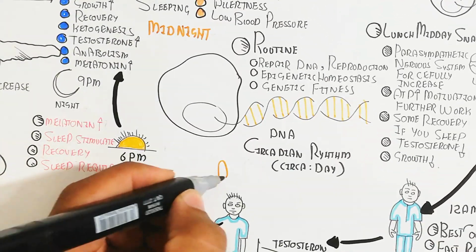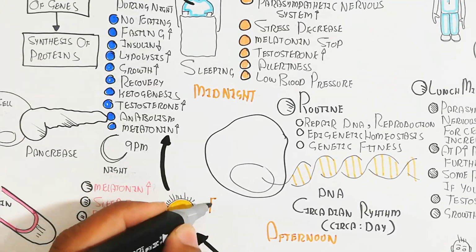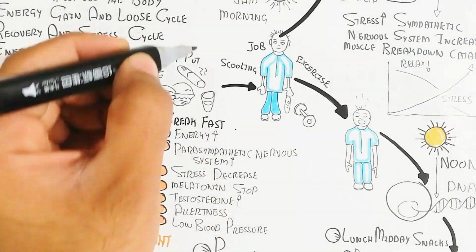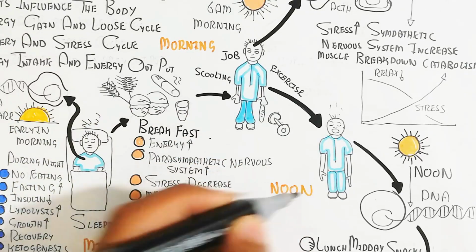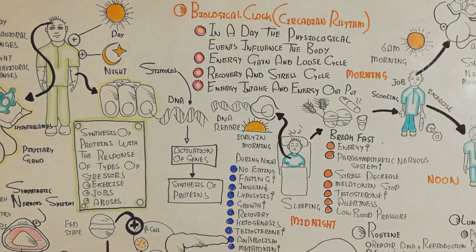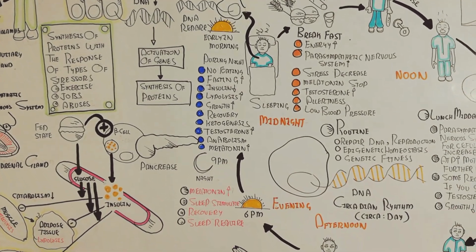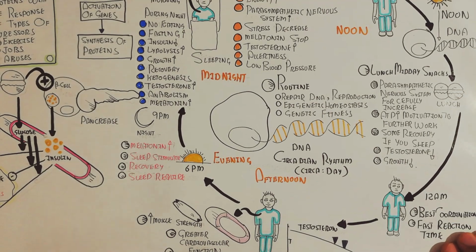Again, from afternoon to evening, and evening to midnight, midnight to the morning, you can awake, and the deep sleep leads to recovery again in the morning. You can feel this betterness during the morning time if you work routine-wise. So I hope that makes sense. Thanks for watching.